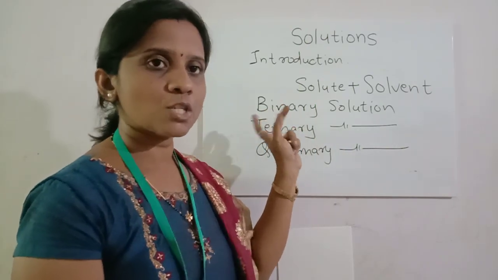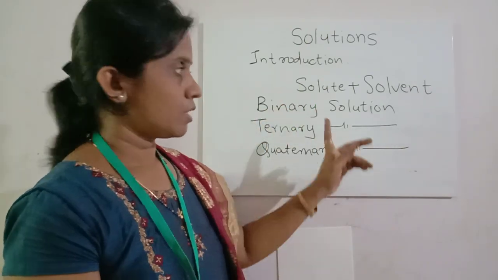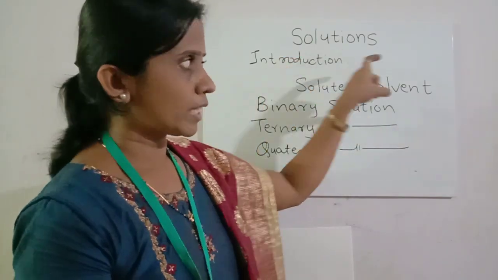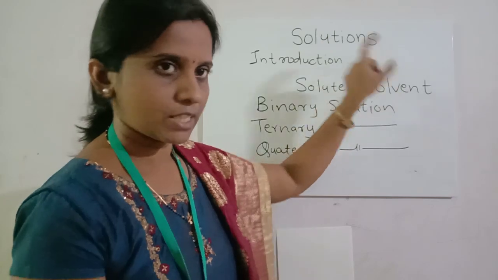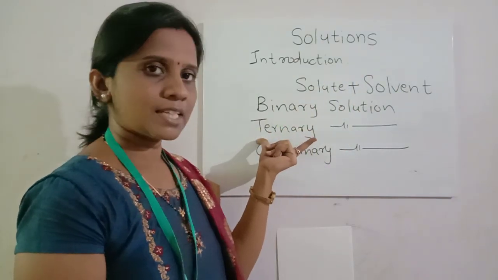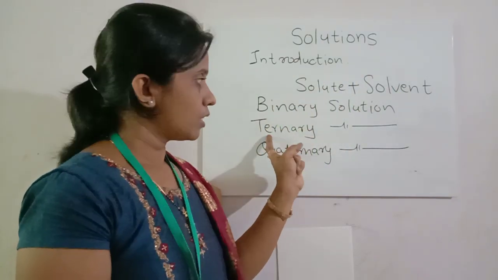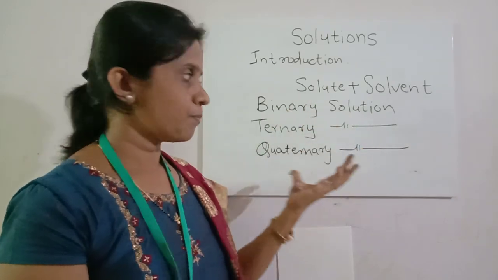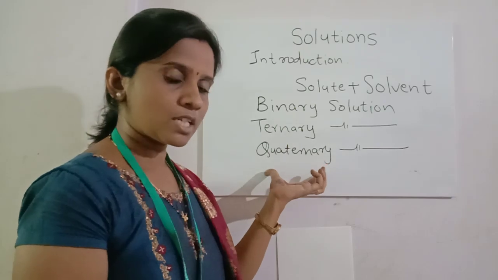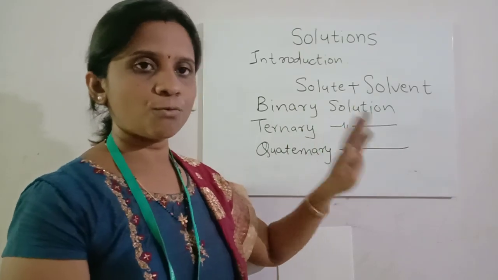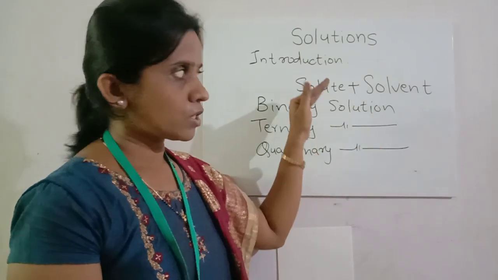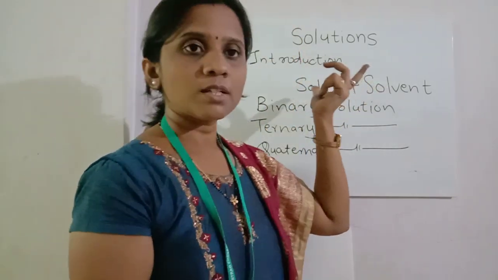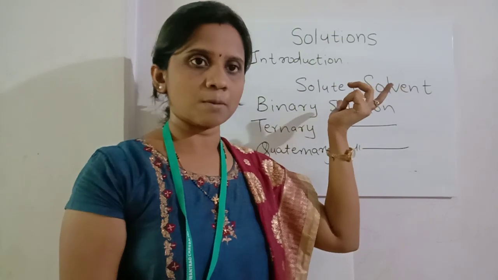Binary means presence of two components. That means binary solution will contain one solute and one solvent. Now in case of ternary solution there will be three components, and for quaternary solution there will be presence of four components. So this is the classification of solutions on the basis of number of components.